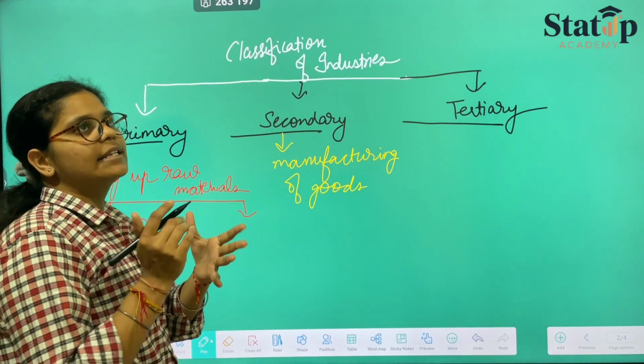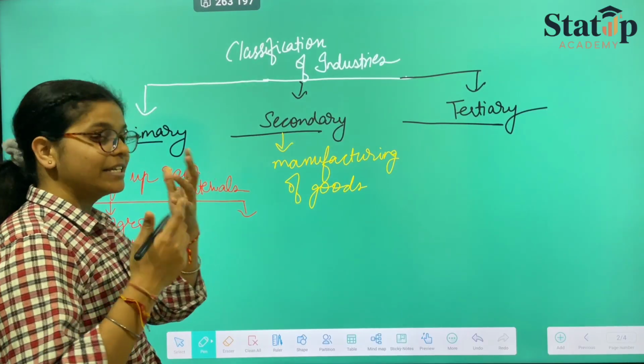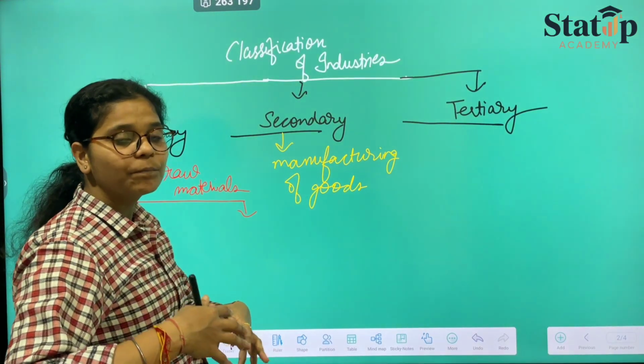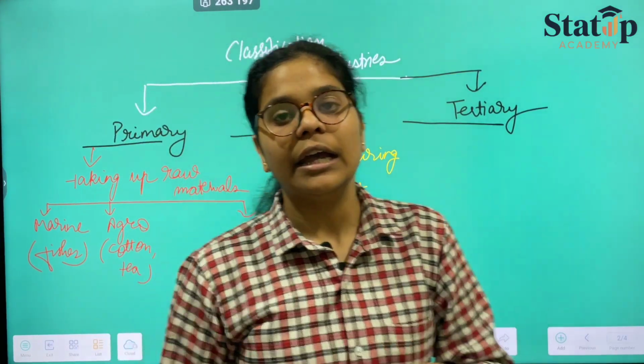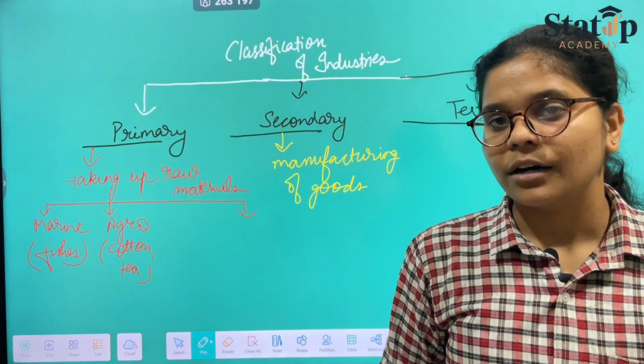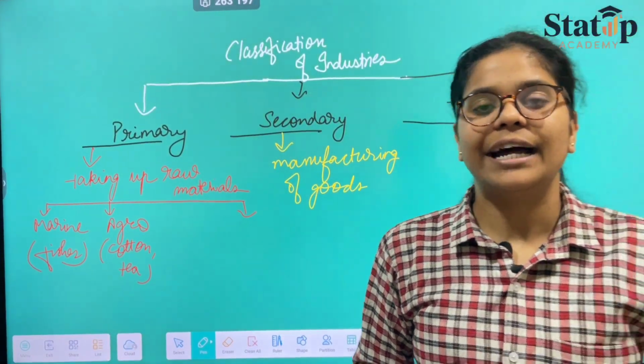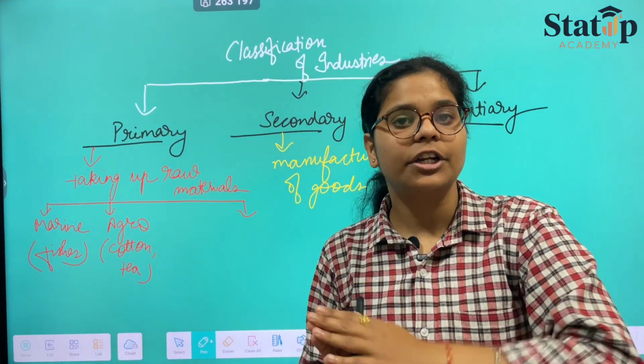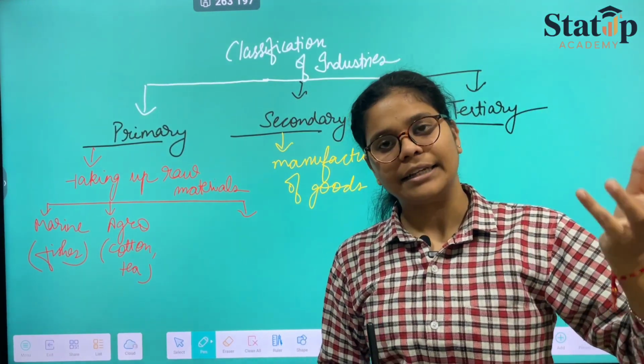if wood is taken, or say if tea is taken, converting tea leaves into actually useful tea, or the tea that we use to make actual tea, or green tea leaves are converted into small sachets, like that.